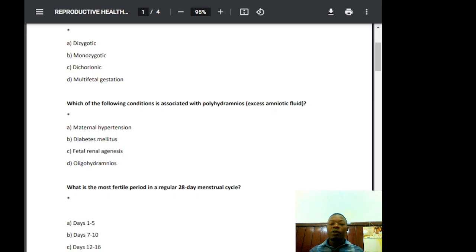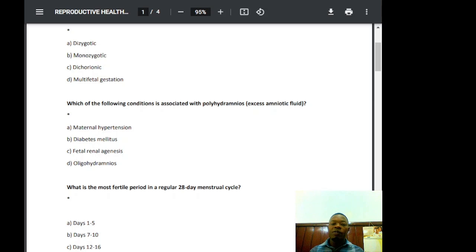So which of the following conditions is associated with polyhydramnios, or excess amniotic fluid? We have maternal hypertension, diabetes mellitus, fetal renal agenesis, oligohydramnios. So let's start with detailing each of them. First of all, mostly we get polyhydramnios, excess amniotic fluid.